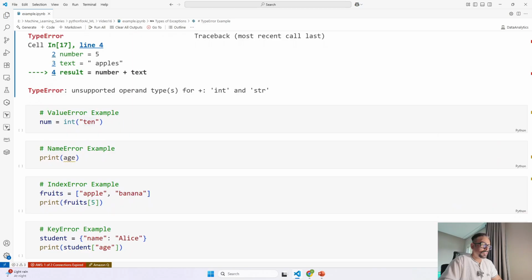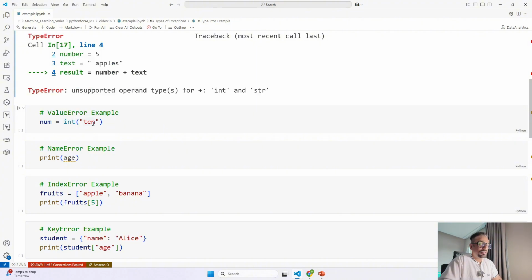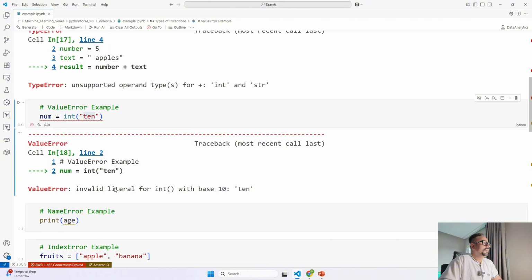Now over here we are trying to convert the string "ten" to an integer. The type is correct. The way we are typecasting it by using int and converting this value to an integer is correct, but the value inside this is not correct. That is the reason you are going to get a ValueError, because you are not using the right value over here. So this is how you get the ValueError.